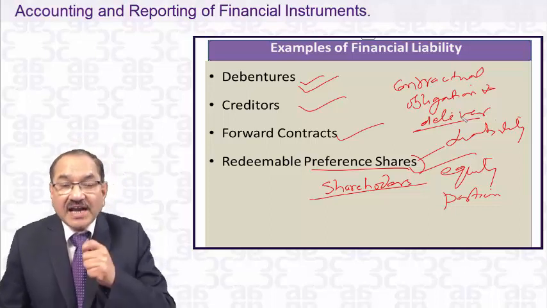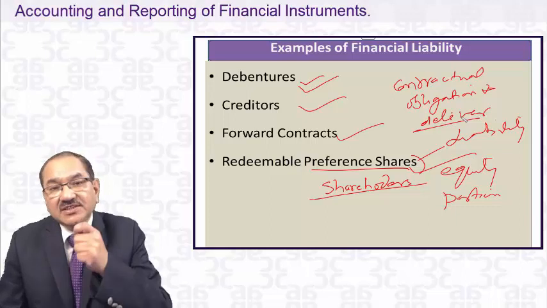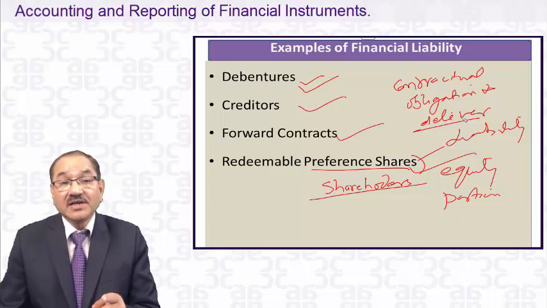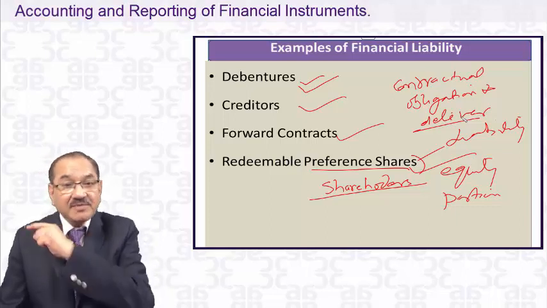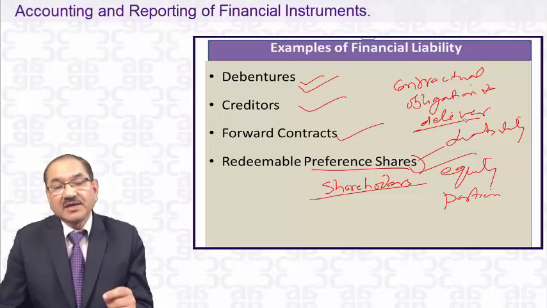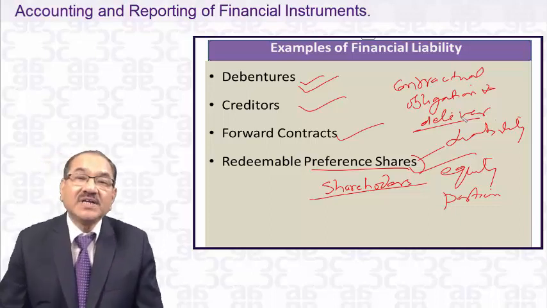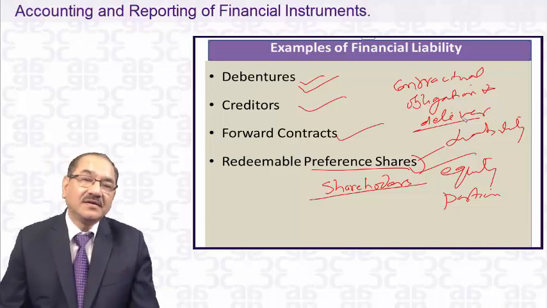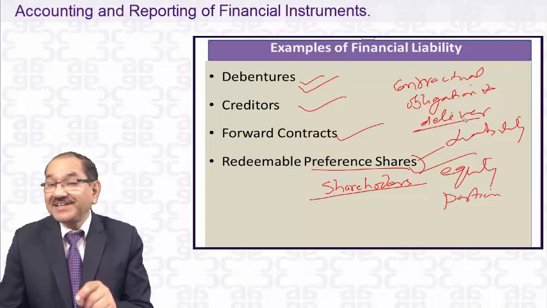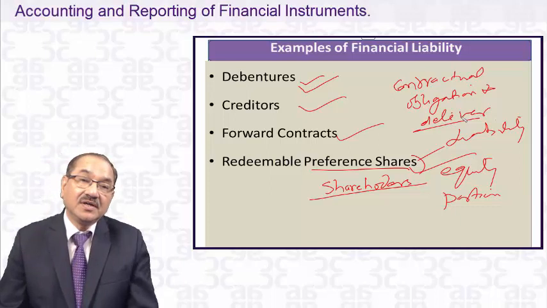There is no contractual obligation to pay cash, and therefore, if they are irredeemable preference shares, only payable at the time of liquidation of the company, then they may be treated as equity.